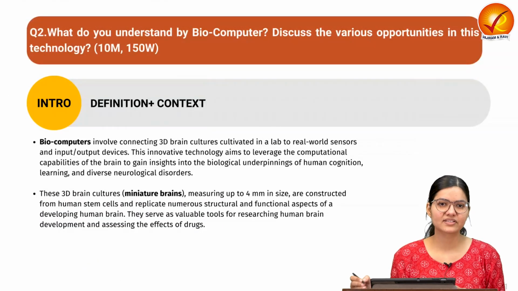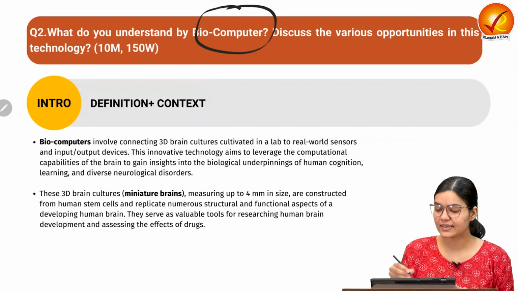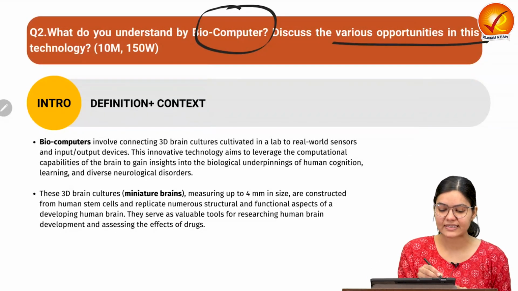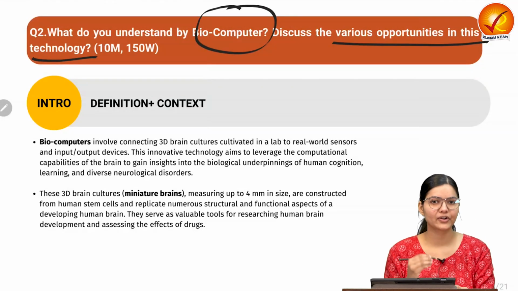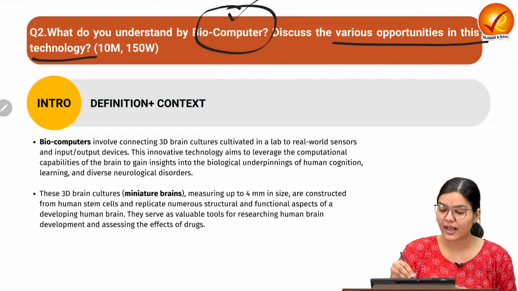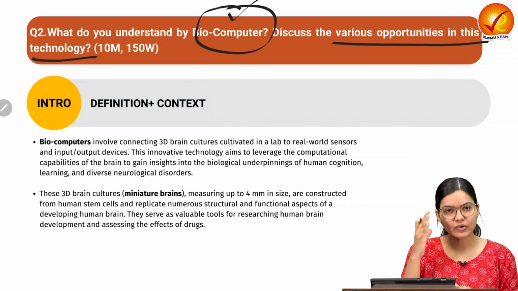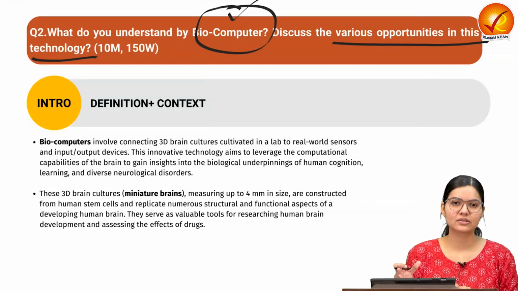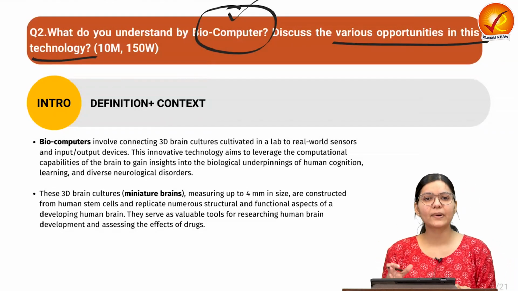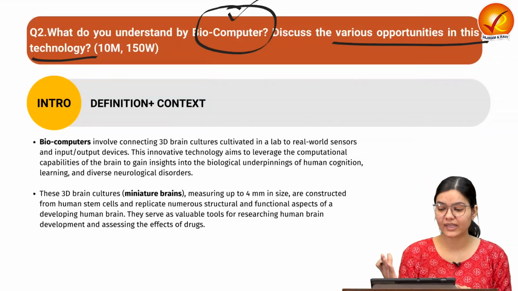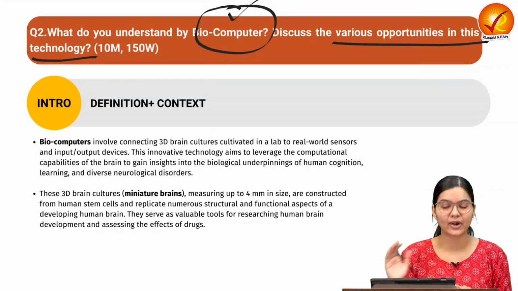Now let us discuss our second question, which is, what do you understand by biocomputers? Discuss the various opportunities in this technology. First of all, try to understand the demand of the question. The first part is asking about what biocomputers are. So we have to tell what biocomputer means, what biocomputers actually are. And in the second part, we have to write down various applications or opportunities with respect to biocomputers. That is the demand of the question.